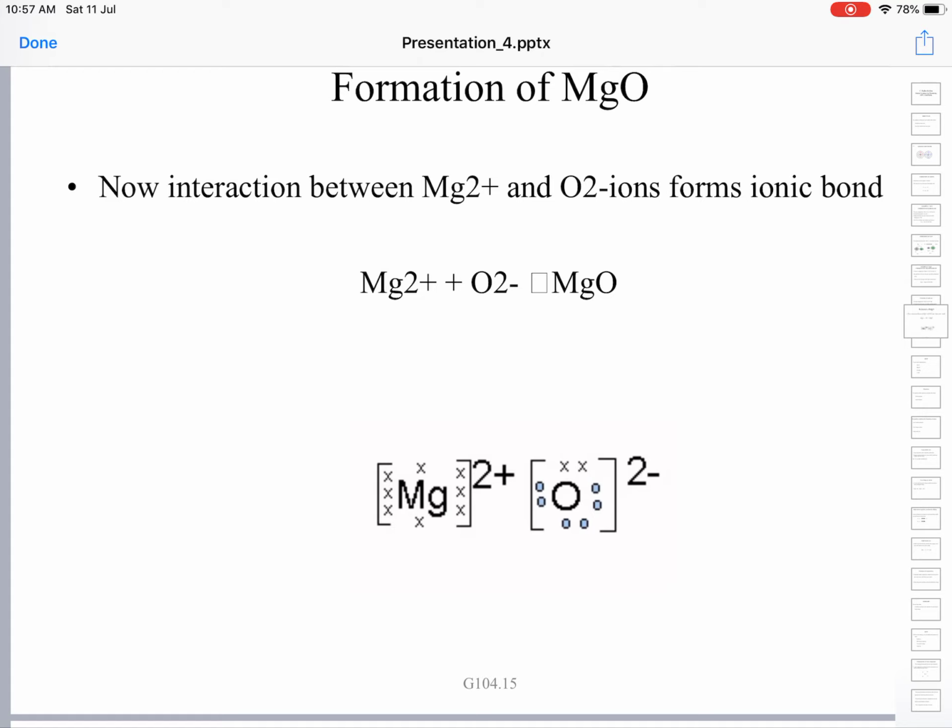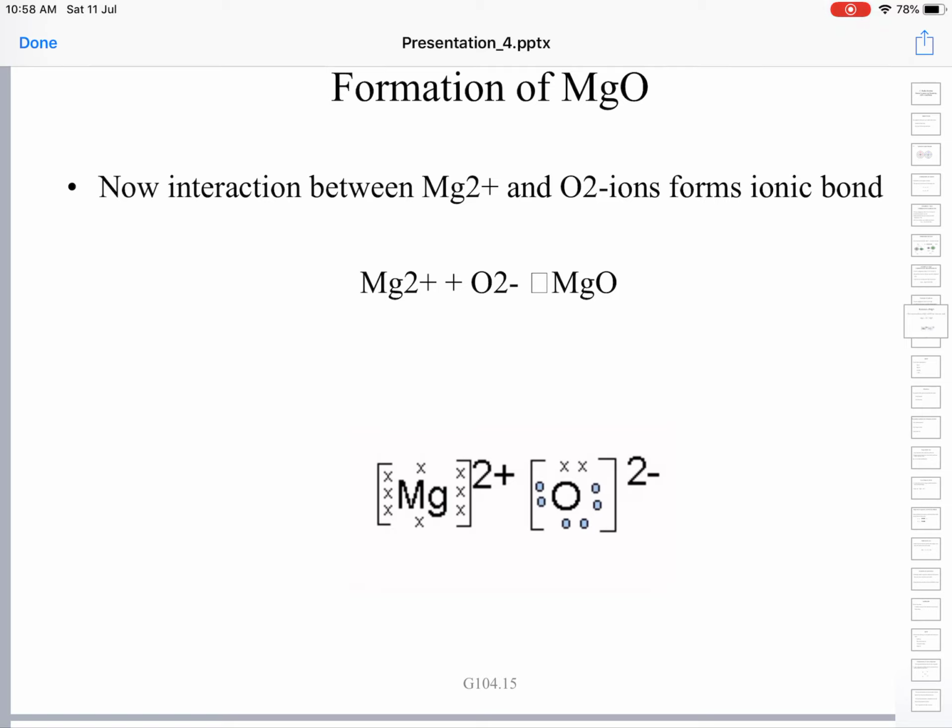So, Mg2 plus and O2 minus are held together by electrostatic force of attraction. This electrostatic force of attraction constitutes the ionic bond. So far we have considered two examples of ionic bond formation.